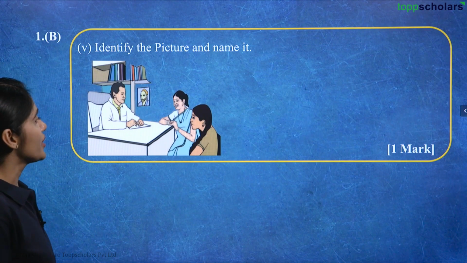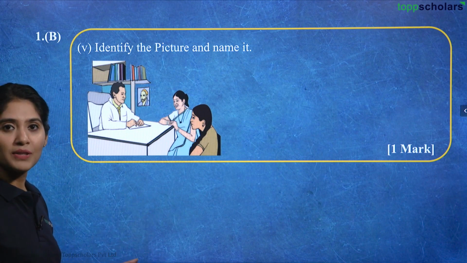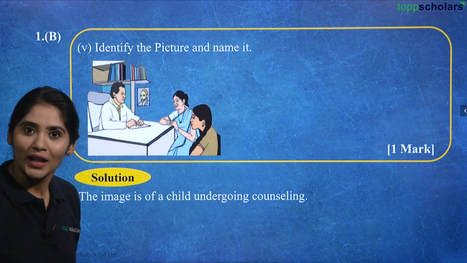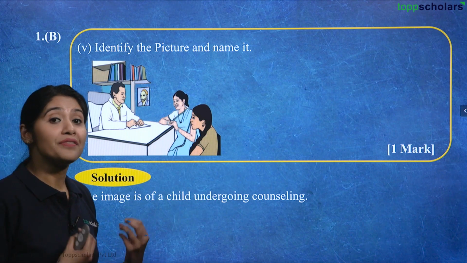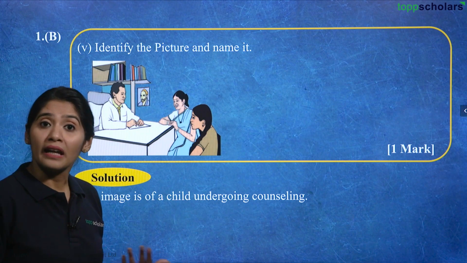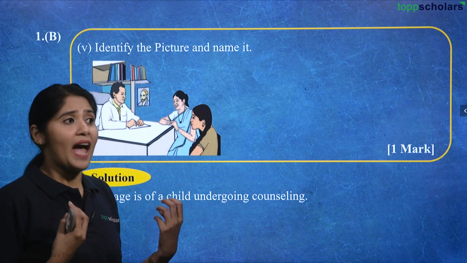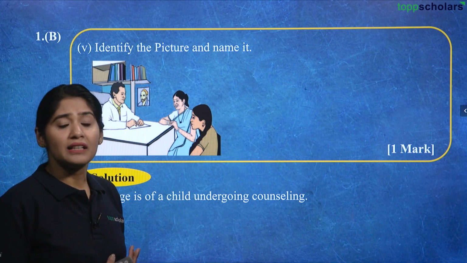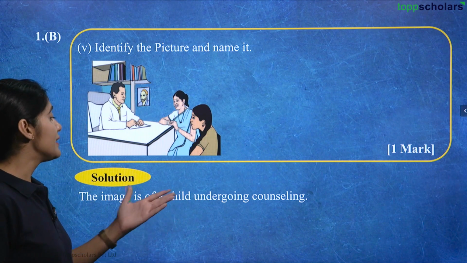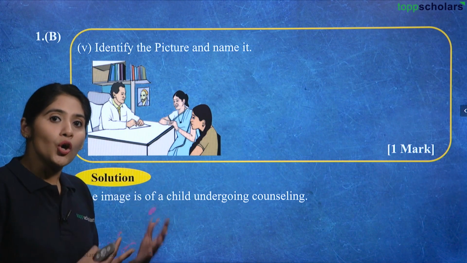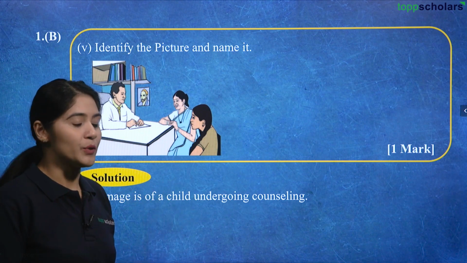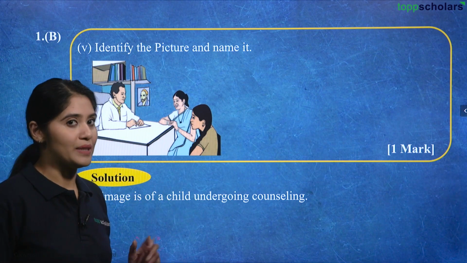Now, identify the picture and name it. What do you identify from this picture? Let's see. The image is of a child undergoing counseling, right? So we have known about different mental health situations which are arising in kids of different ages due to competition and stress and all other different factors going on in our environment these days. Because of that, a child is undergoing counseling where a doctor talks and tries to understand the mental health of a person and tries to counsel them to help them better.